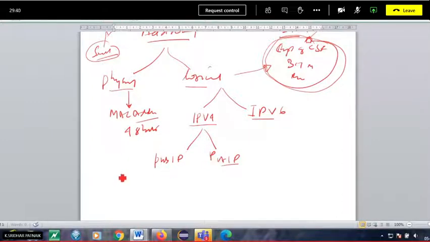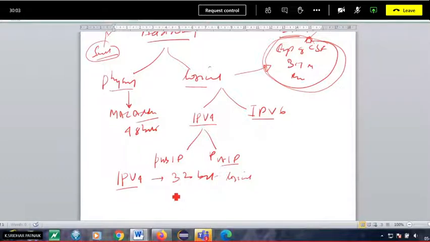Now this is IPv4. Nowadays IPv6 has also come, because so many devices are going to be connected that the available addresses are almost over, since IPv4 takes a 32-bit address. Here we are talking about logical addresses.